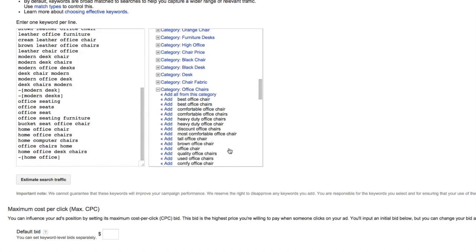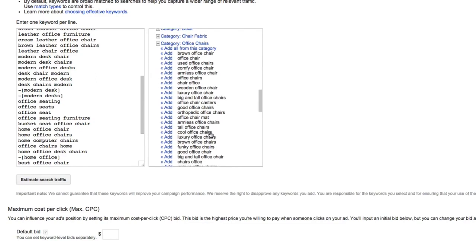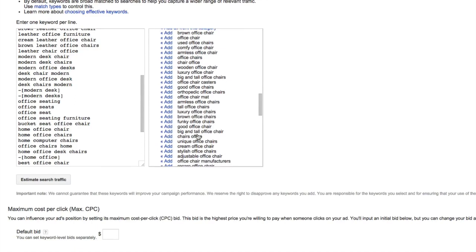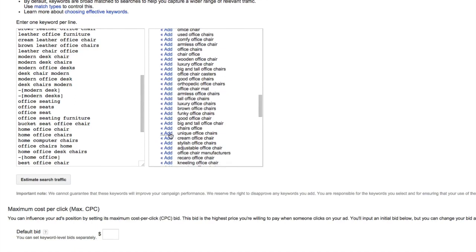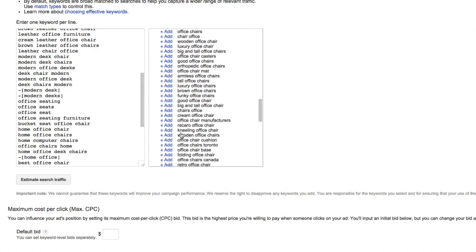Here's one more: office chairs. Okay, best office chairs, comfortable, heavy duty, discount, tall, quality. We don't want used, so we'll be able to add used as a negative later. Office chair deals. Cool is definitely a good one. We're not luxury. Unique office chairs, that definitely describes Poppin's aesthetic. Stylish. Adjustable. These are some great ideas.